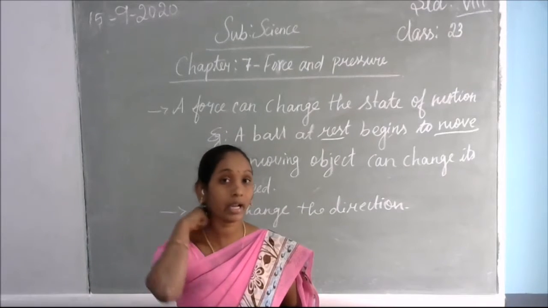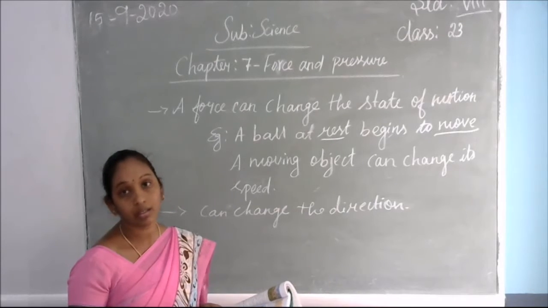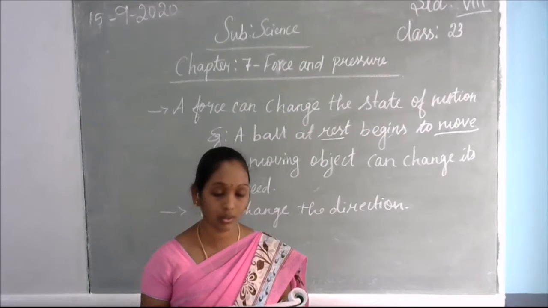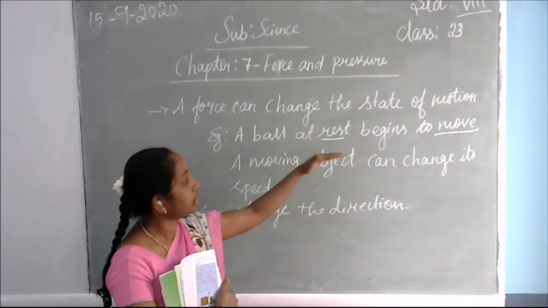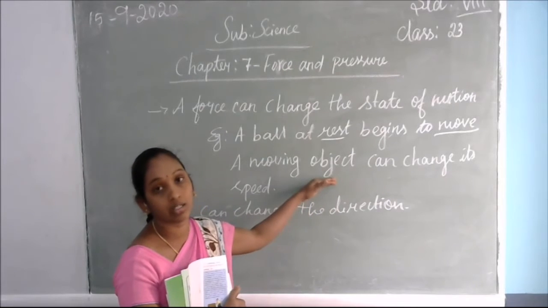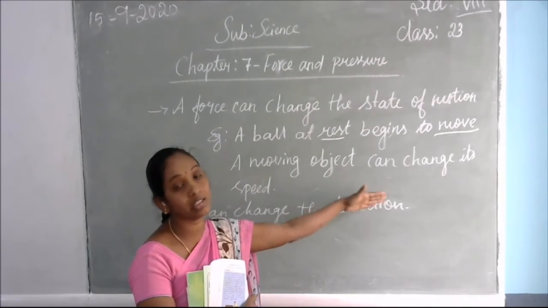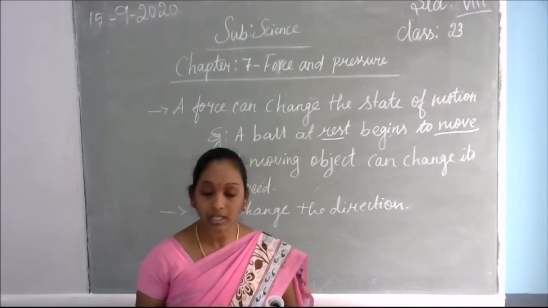So here what we have done is, when we catch the ball, we stop the speed of the ball. As soon as the speed becomes 0, the force has changed the motion, or the object has come to rest. If the object is moving, the force can increase or decrease its speed. Otherwise, it makes the object stop also. You might recall similar situations.